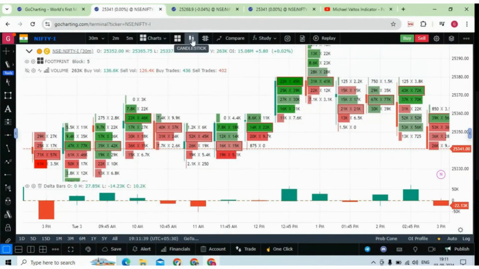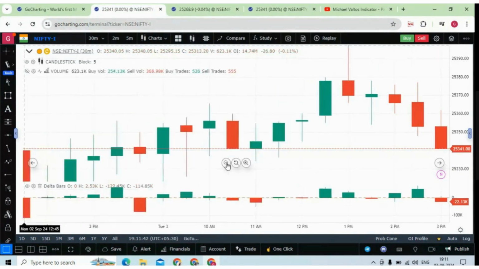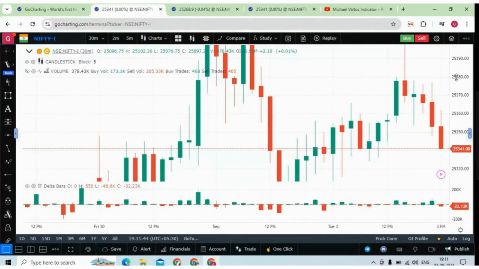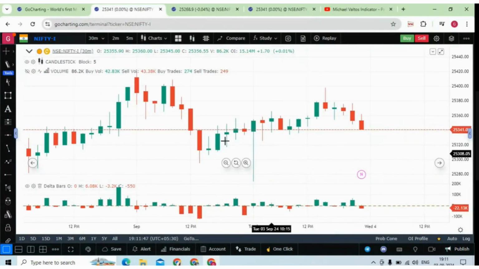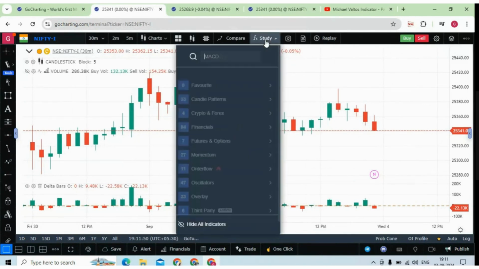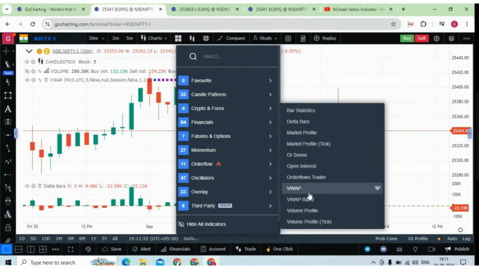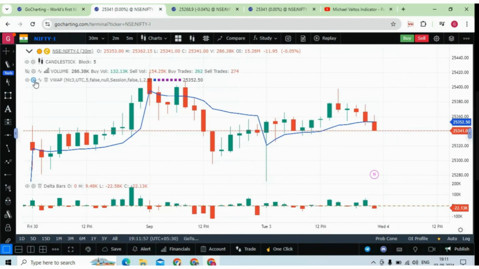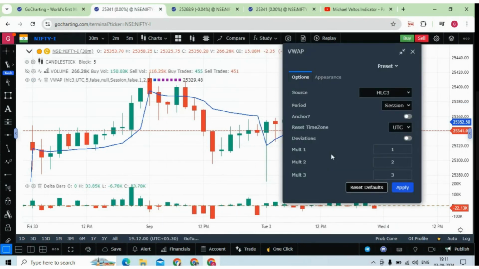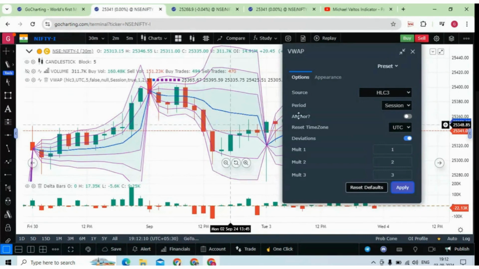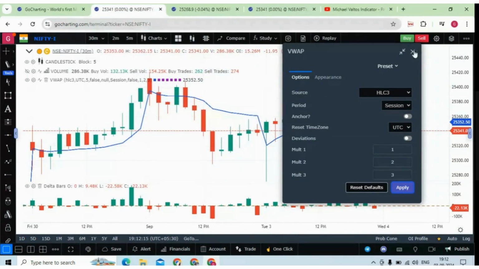Now let me also show you, you must be seeing Angad Bhai's charts on YouTube, and he is using a very popular thing which is called VWAP. Let me show you how you can apply the VWAP. You click on order flow, VWAP, click on the VWAP. And now if you want to apply the bands, go to the setting. See here you have deviation bands. You make it on, and whatever value you want to put here, like 1, 2, 3, simply press apply. So these are the deviation bands. You can apply like this. Let me switch it off and apply this. Okay. Now,